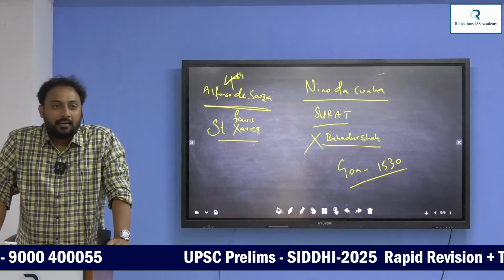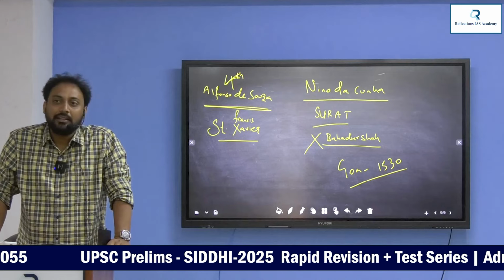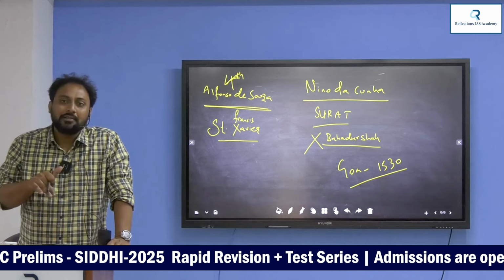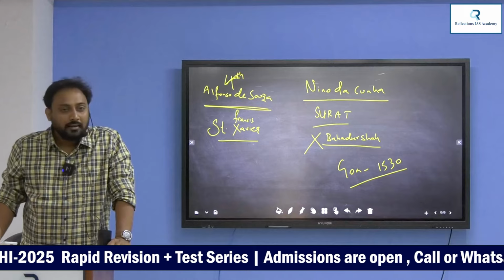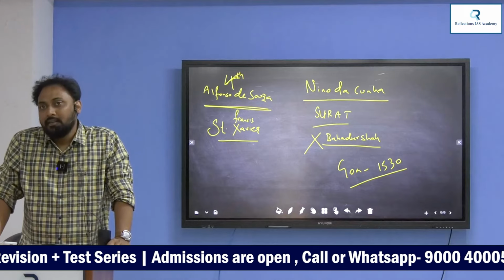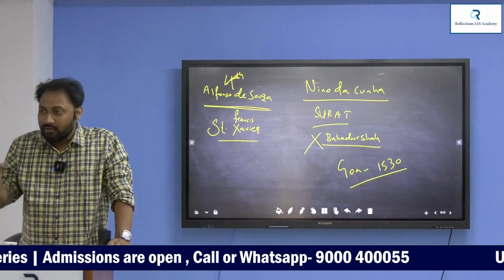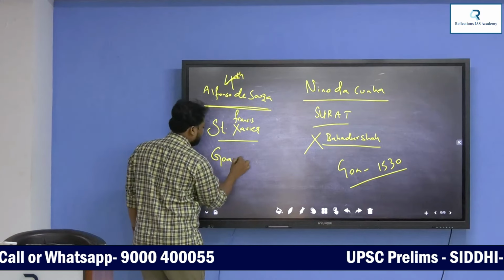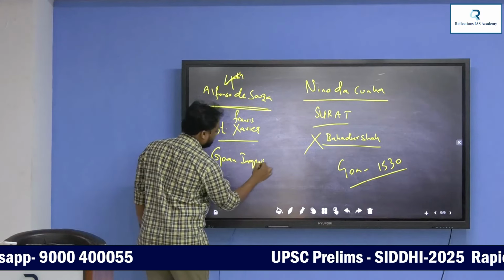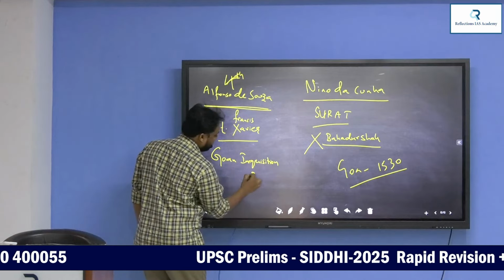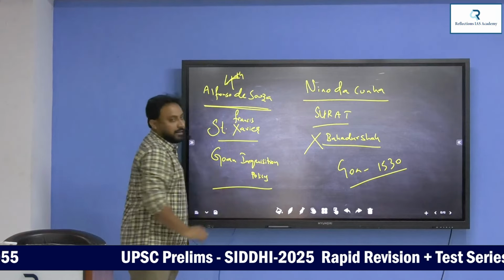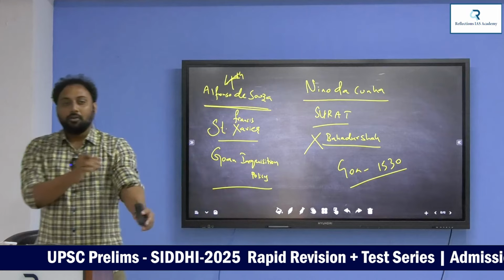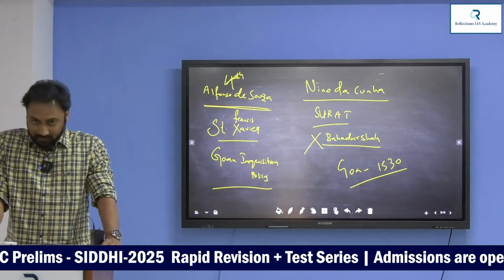But unfortunately, Saint Francis Xavier started a policy in India. What is his main purpose? Evangelism. His purpose is evangelism. Why did he come to India? He wanted to start a policy called the Goa Inquisition policy.